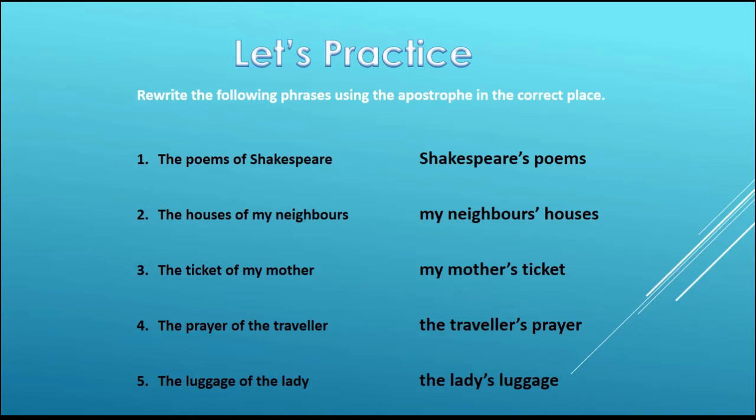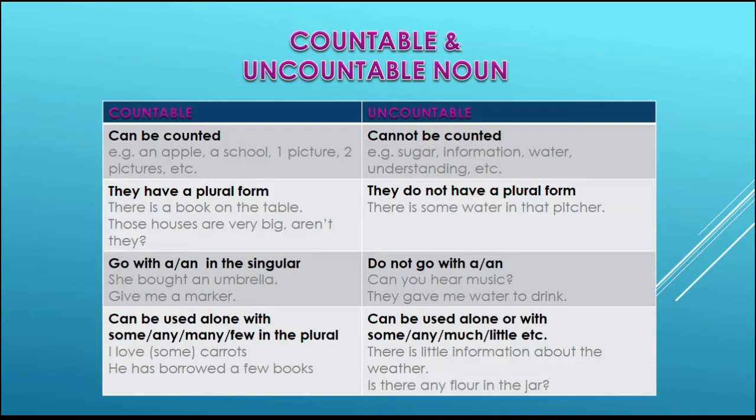I hope now you understand the use and formation of possessive nouns. And now we can start the second topic of this video lesson, which is countable and uncountable nouns. Children, you have already studied countable and uncountable nouns in previous classes. As you can tell from the name, countable nouns are those nouns which can be counted with numbers, and uncountable nouns are those which cannot be counted.